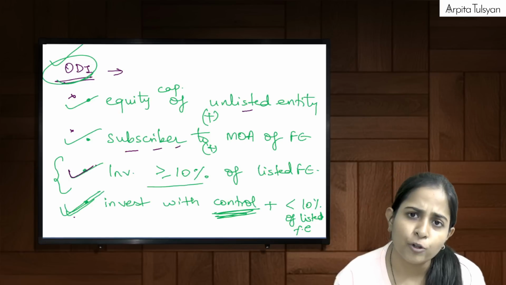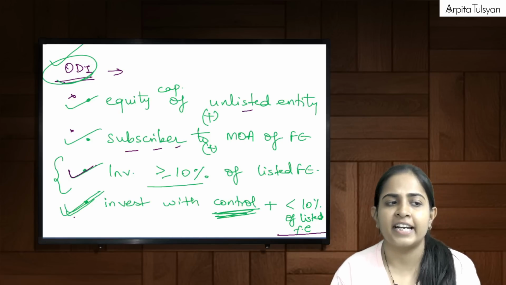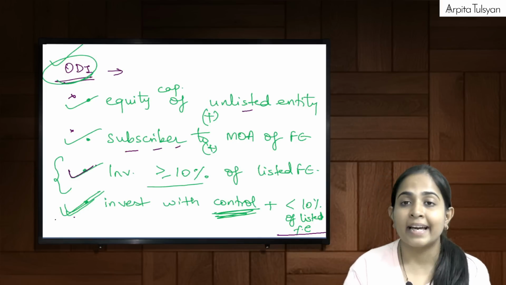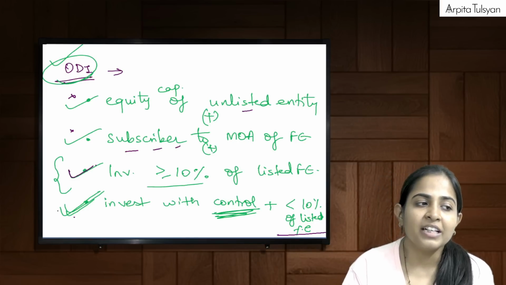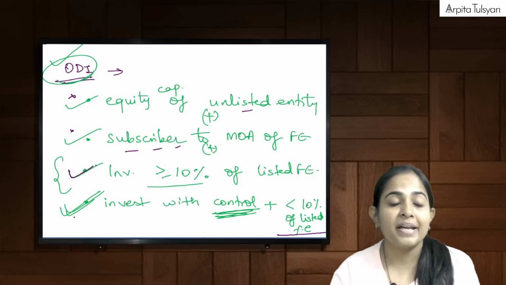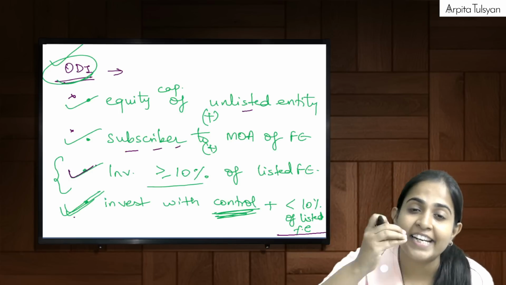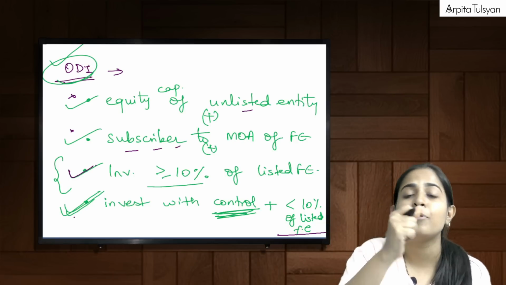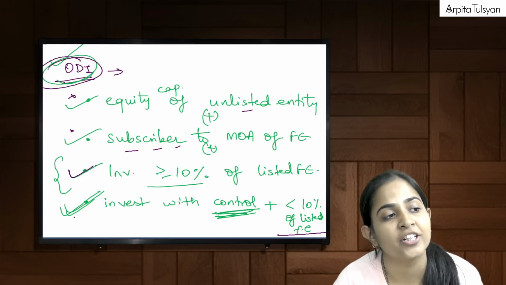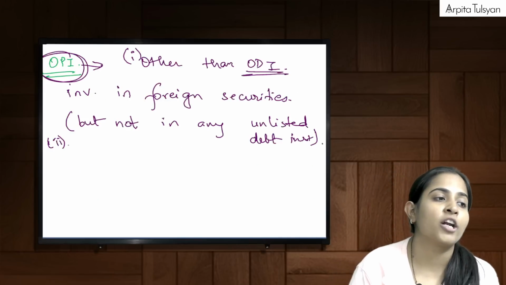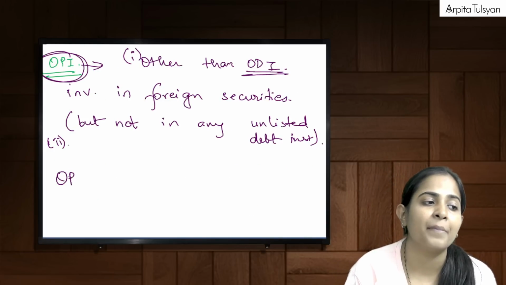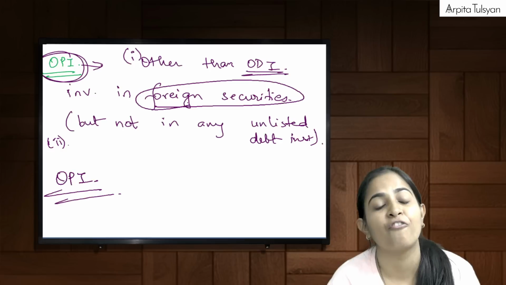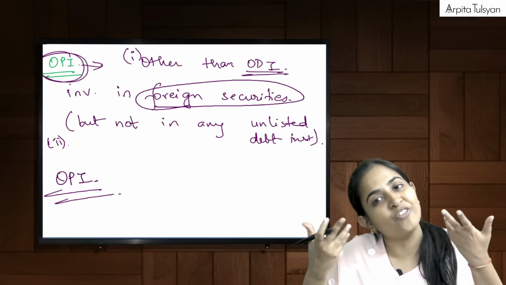Do I fall in the fourth point? 5% in the listed entity. Okay, the second part is met, but I don't have control either. Can I say I am not even coming in the fourth point? Even if I have directly invested in the equity of a listed foreign entity, Apple, I am still not able to fall under the ODI definition. Then I will come in the definition of the term OPI, because it said investment in foreign securities, which can include equity as well.